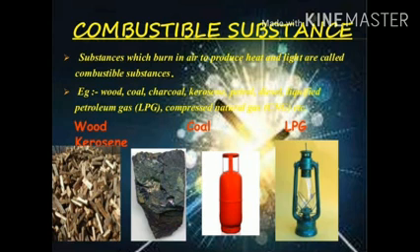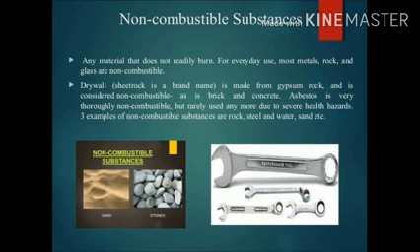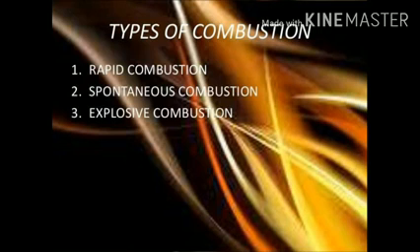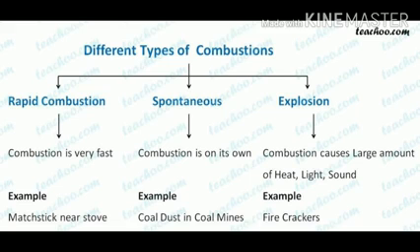Now, what exactly do we mean by combustible substances? Substances which burn in air to produce heat and light are called combustible substances, example wood, charcoal, kerosene, etc. Similarly, non-combustible substances are the materials that do not burn readily in the air to produce heat and light. For example, sand, metals, stones, pebbles, etc. Similarly, combustion can be classified into rapid, spontaneous, and explosion combustion.